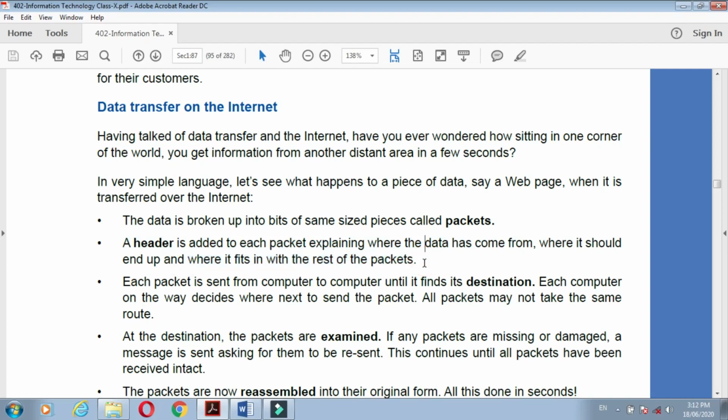So that header contains the information about the data packets, and it goes through the internet, and each packet is sent from computer to computer until it finds its destination.